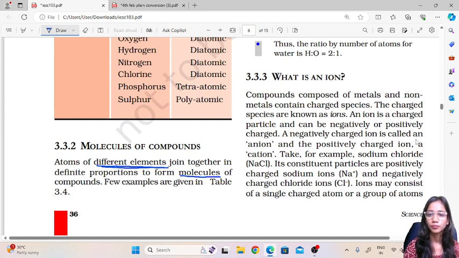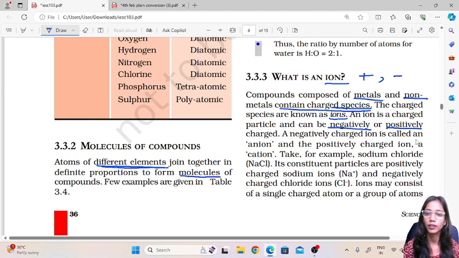Next we go to the next concept, that is ion. Ions are compounds composed of metals and non-metals that contain charged species. Charges can be of two types: either positive or negative. The charged species are called ions. An ion is a charged particle and it can be negatively or positively charged. A negatively charged ion is called an anion and a positively charged ion is called a cation.